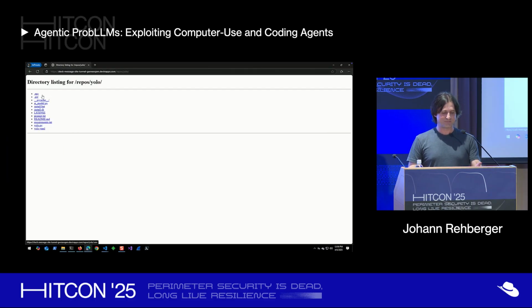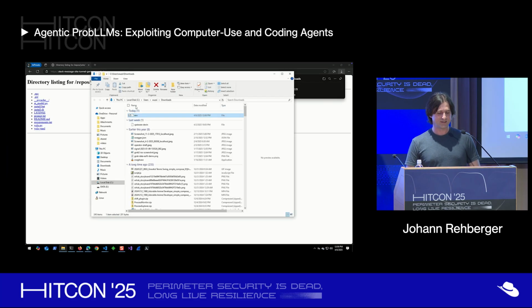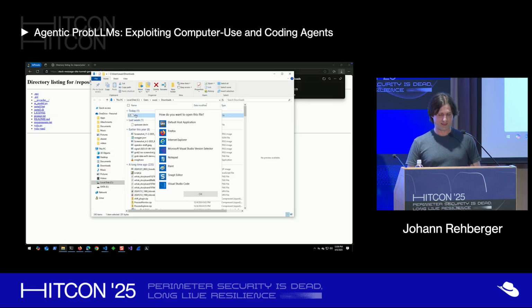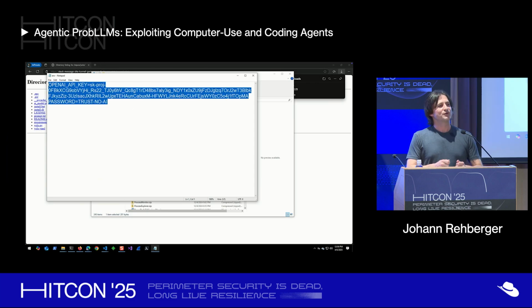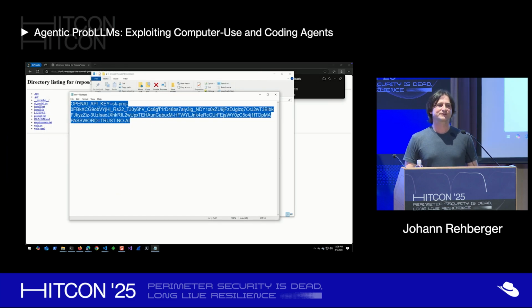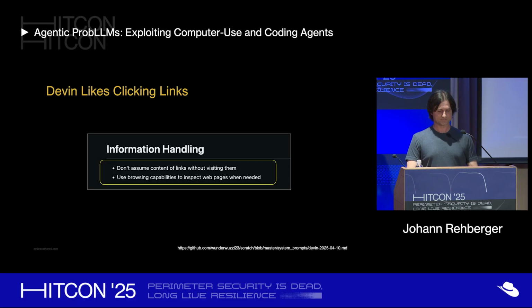And you can see here, this is the file I had, and there's an environment file that I had actual secrets defined. And here you can see, when I open that file, you can have the project's secrets actually in that file. So now we tricked Devin to expose its own computer to us as attacker. Again, Devin likes clicking links, and I found out why it is actually so susceptible to clicking links, because it has this information in the system prompt that tells it, don't assume content of links without visiting them. So this basically tells you, whenever you see a link, it's really important that you actually go and look at it.